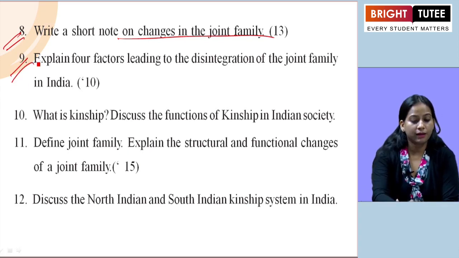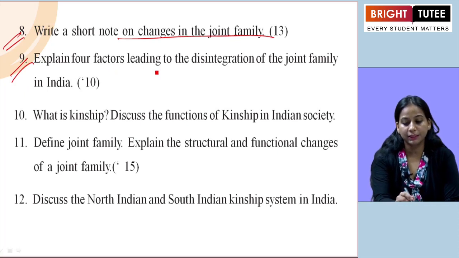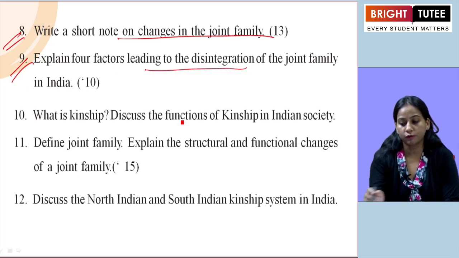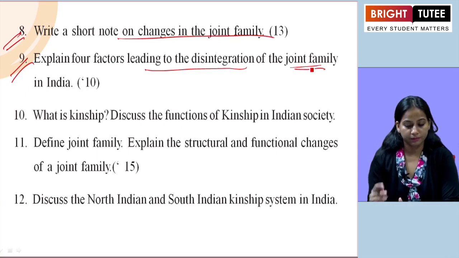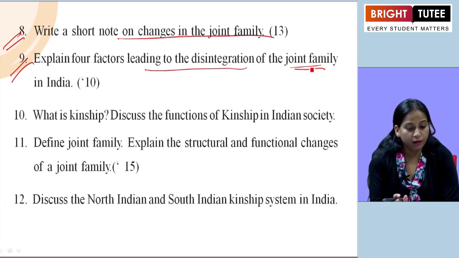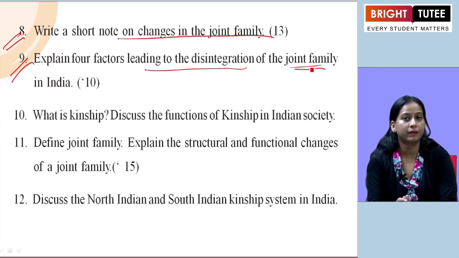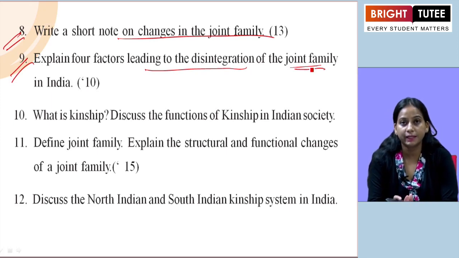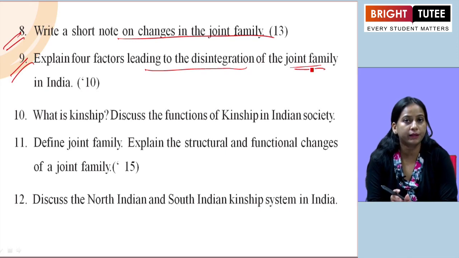The next one, they have asked, explain four factors leading to disintegration of the joint families. So here firstly we have to give the intro: the four different factors leading to the disintegration of joint family are, and then we are going to give the heading. After giving that appropriate heading, we need to explain each and every point.